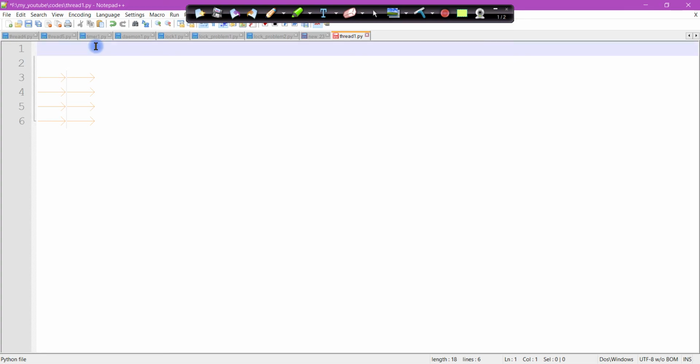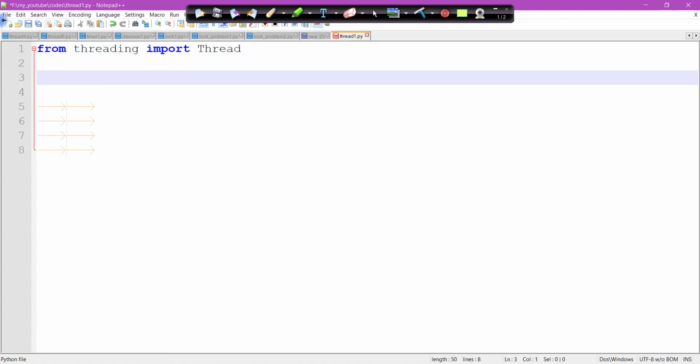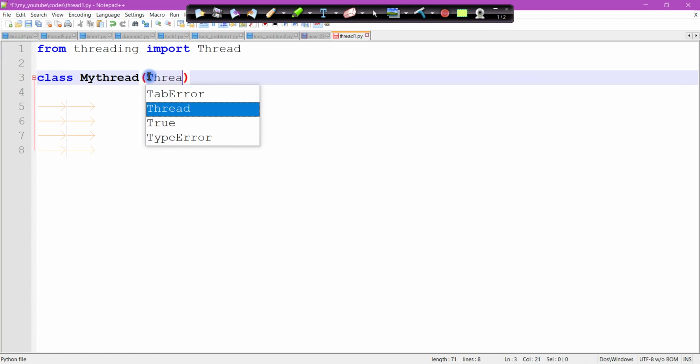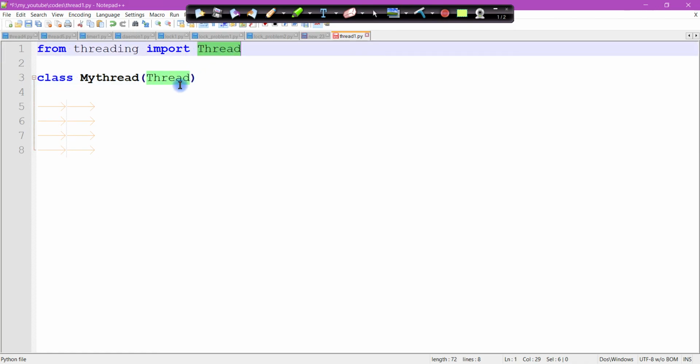So here I'm going to write a new program, thread creation by using class. First of all, we need to import the threading module. When I say module, you can say it's a file. From threading module, import Thread, right? Then define a class. So this is my customized class, and we need to inherit the base class Thread.